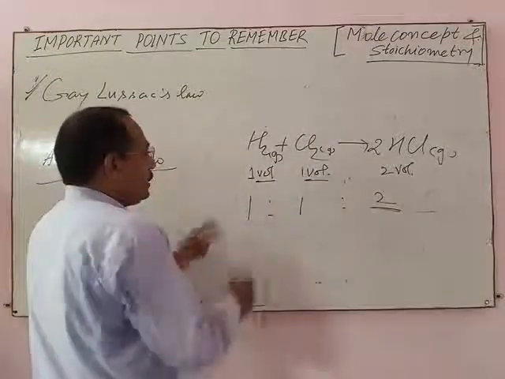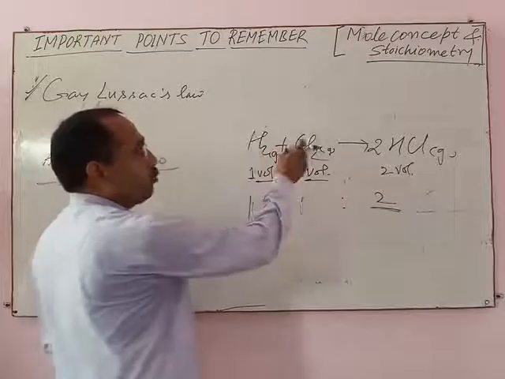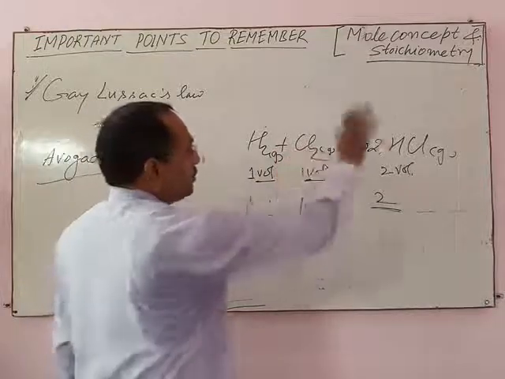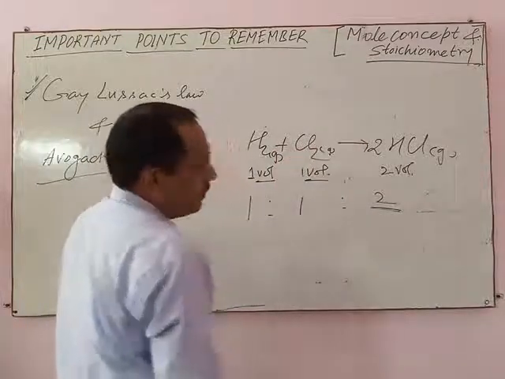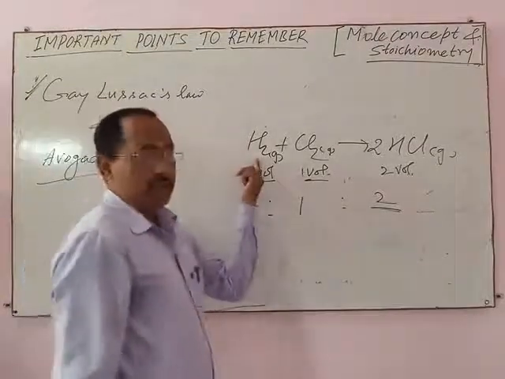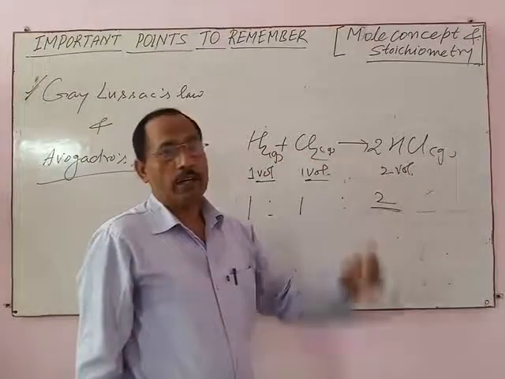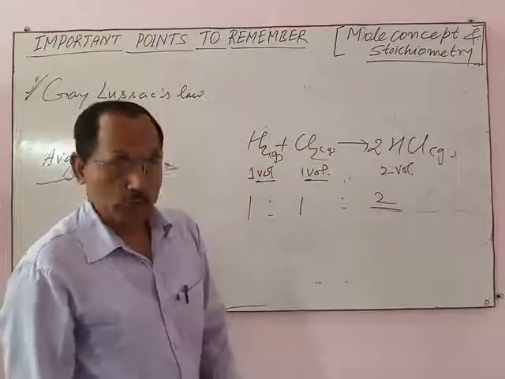It means if 1 liter of hydrogen is taken, it reacts with 1 liter of chlorine and gives 2 liter of HCl gas. If 1 ml of hydrogen is taken, it reacts with 1 ml of chlorine, gives 2 ml of hydrogen chloride gas.